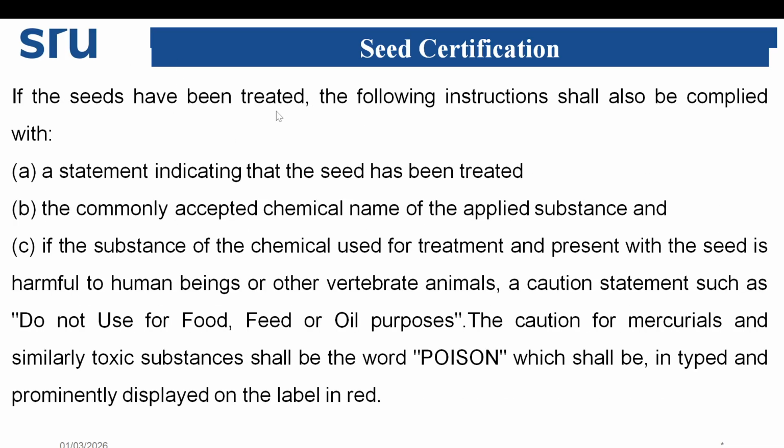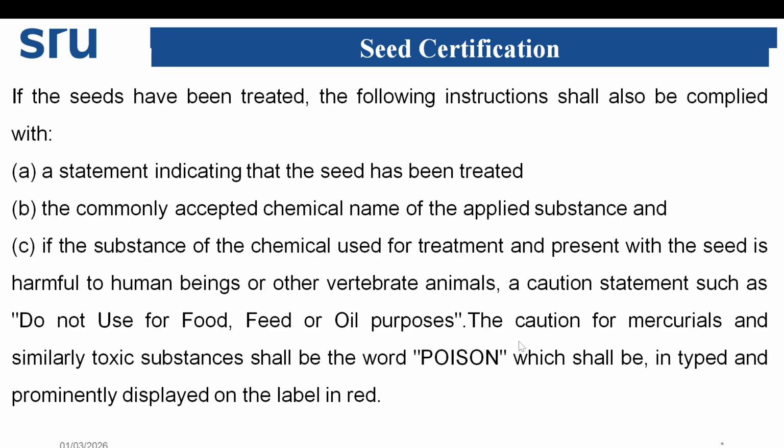If the seeds have been treated, the following instructions shall also be complied with: a statement indicating that the seed has been treated, the commonly accepted chemical name of the applied substance, and if the substance or chemical used for the treatment and present within the seed is harmful to human beings or other vertebrate animals, a caution such as do not use for food, feed, oil purpose.